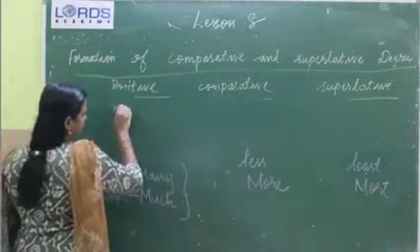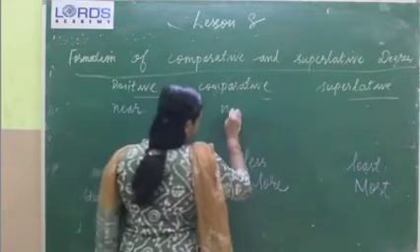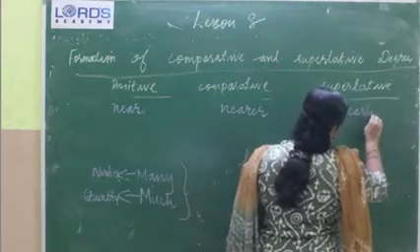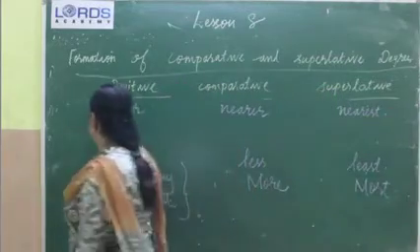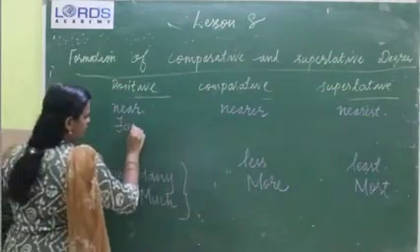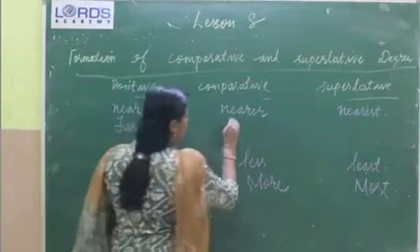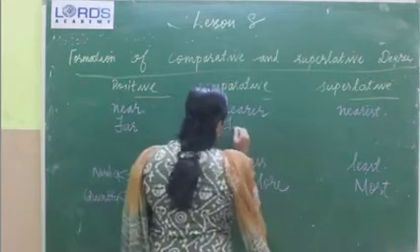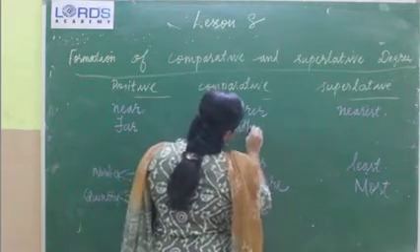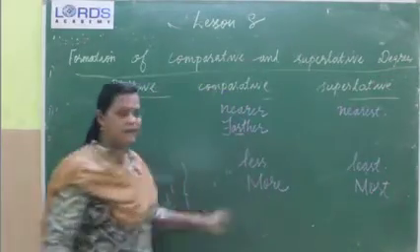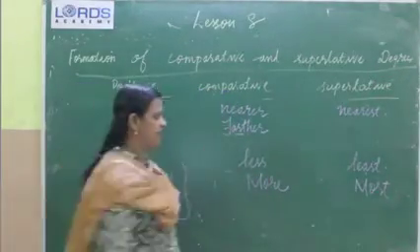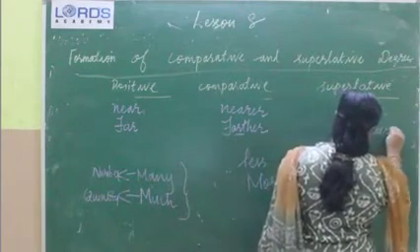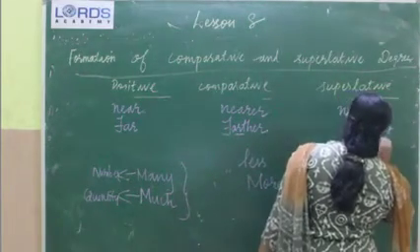Near, nearer, nearest. Okay, then see this one. Far, not father, farther. That R you have to pronounce. See, farther. R is not silent. Okay, farther and farthest. This means distance, physical distance.